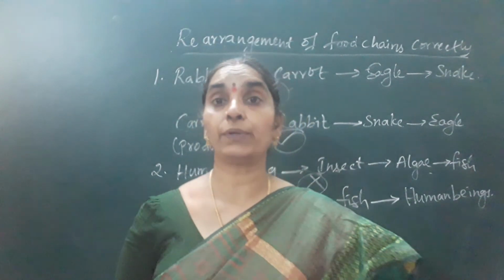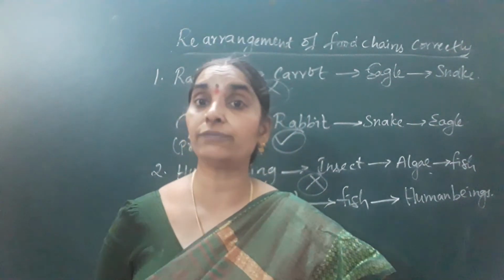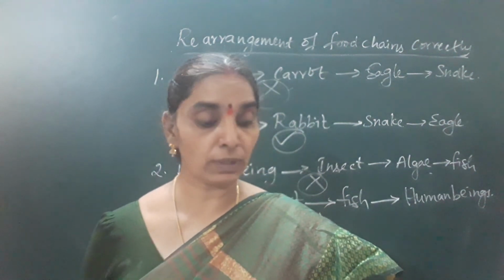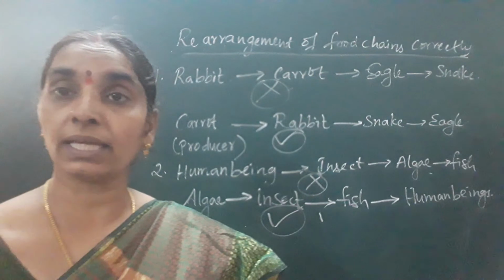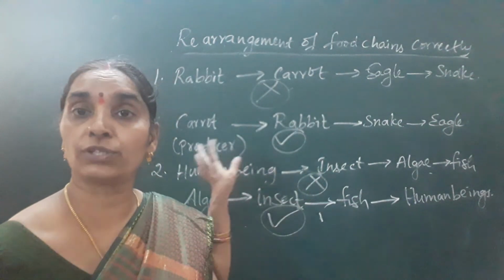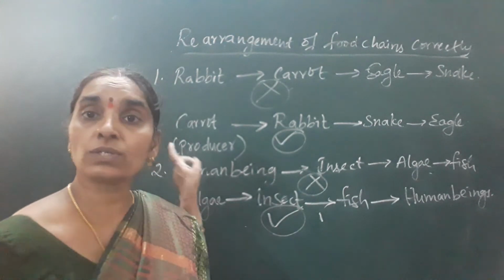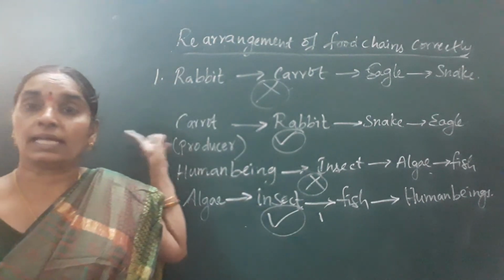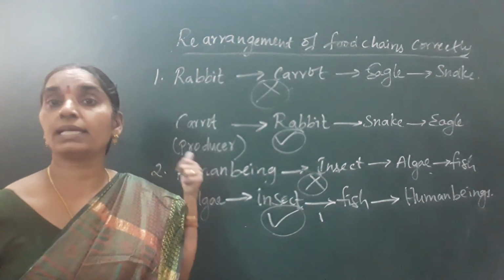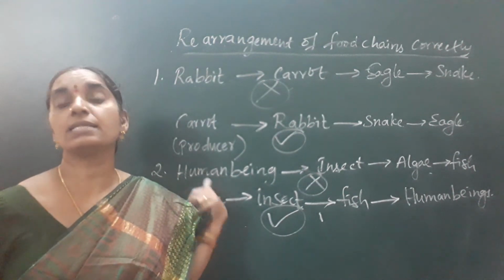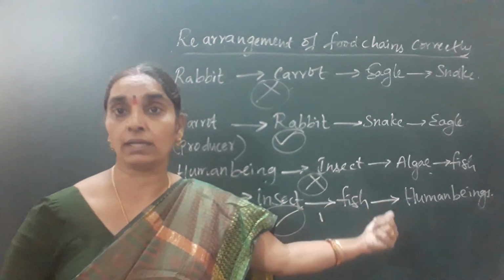Producers, they produce the food, they prepare the food on their own, isn't it? So we can give them a very important position in the food chain, as the food chain starts with the producers itself. The source of energy, that is the sun, this total energy is taken up by the producers in the preparation of the food, and that energy is transmitted to the herbivores and carnivores.